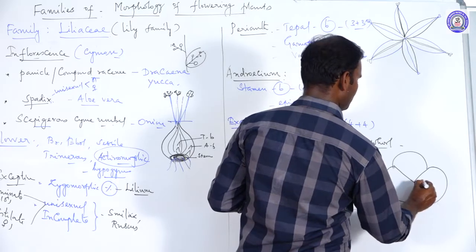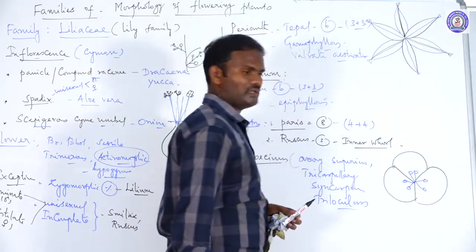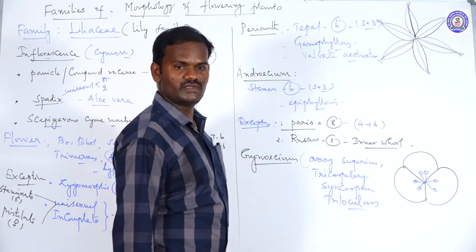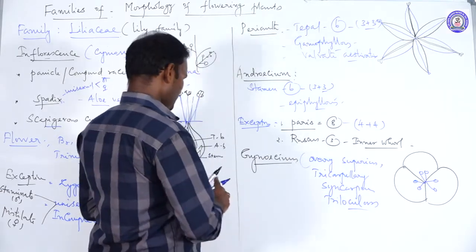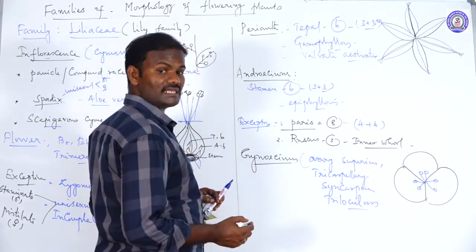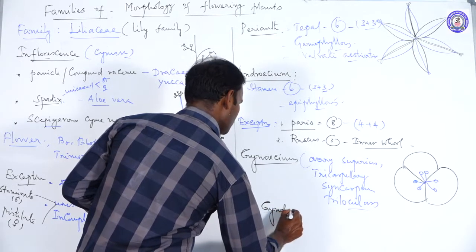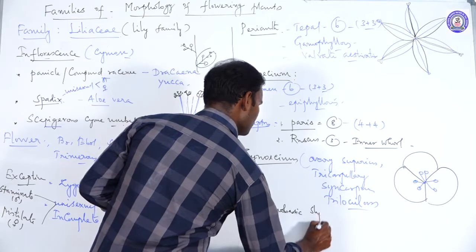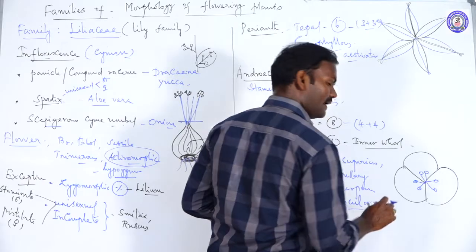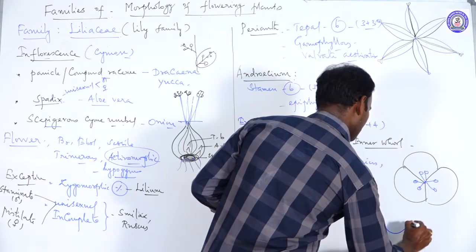Trilocular, tricarpellary, axile placentation. Tricarpellary, syncarpous, trilocular. The carpels are fused with one another. If you take some species, for example onion, a gynobasic style is present. Gynobasic style.